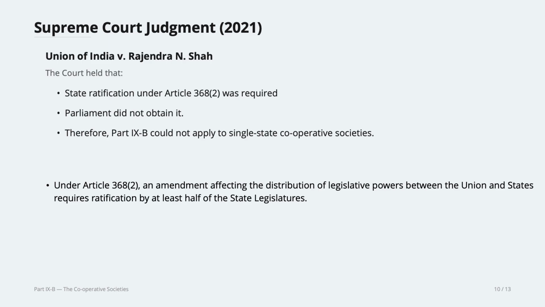Part 9B of the Indian Constitution applies to union territories and multi-state cooperative societies. Okay, multi-state cooperative societies and union territories. Why multi-state? Because it goes beyond the state, so it needs the intervention of the center to handle interstate affairs, right?